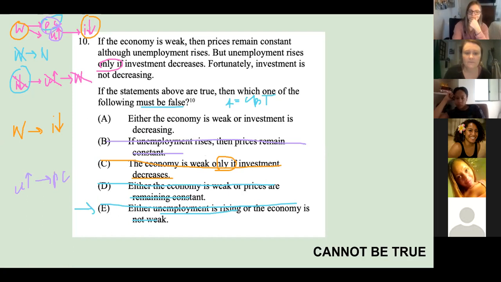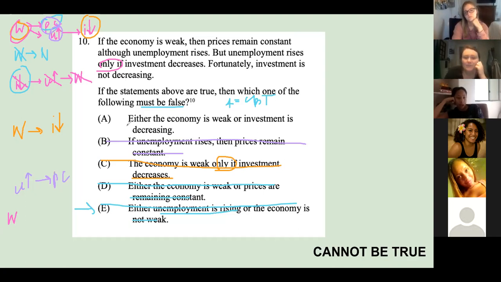And then lastly, either the economy is weak or investment is decreasing. So what happens when the economy is weak? The price remains constant and the unemployment goes up, as well as the investments go down. Excellent. So we checked it to there. What happens if investments are decreasing? The contrapositive would be unemployment. All that we know is that the unemployment would not be rising.